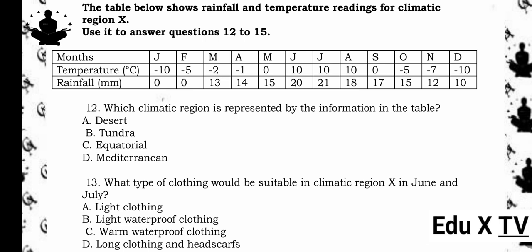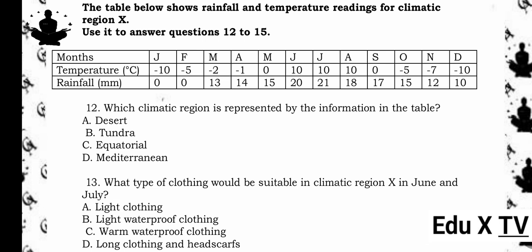Which climatic region is represented by the information in the table? A. Desert. B. Tundra. C. Equatorial. D. Mediterranean. The answer is B. Tundra. Reason being, the region is very cold throughout the year, in brackets, below 10 degrees Celsius, with low rainfall, characteristic of a tundra climate.